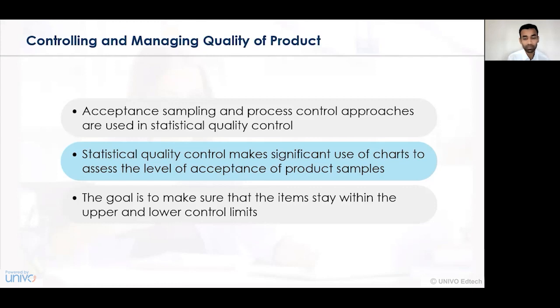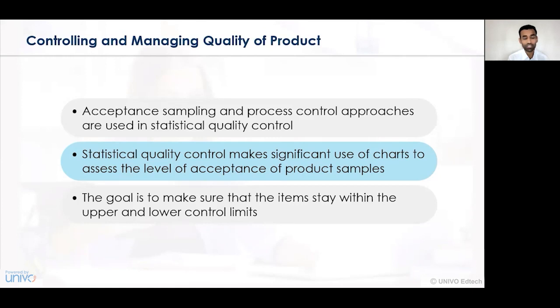So acceptance sampling and process control approaches are used in statistical quality control. The concept of statistical quality control comes into existence wherein we try to deliver a certain amount of quality to a customer. Controlling and managing quality in the organization is essentially important because ultimately when the product reaches the customers, his purchase decision will depend only on the qualitative factors. If the product is qualitative, the decision will be taken very immediately. But if the product is not qualitative, the decision may be denied, and the product will not be purchased.